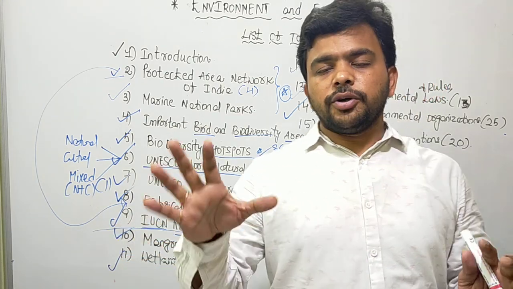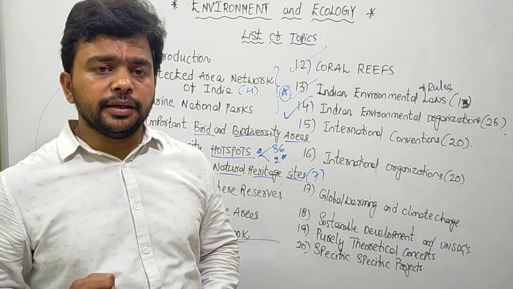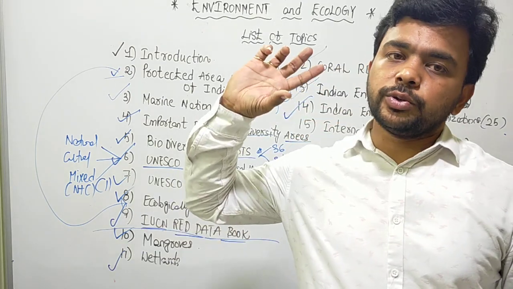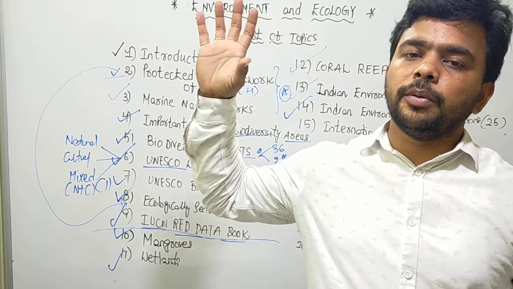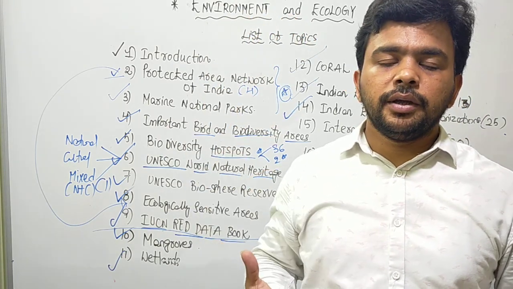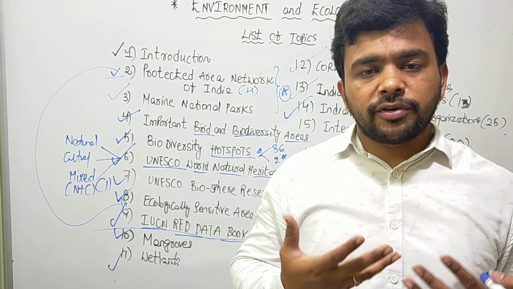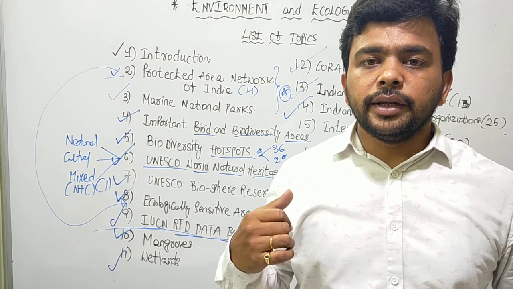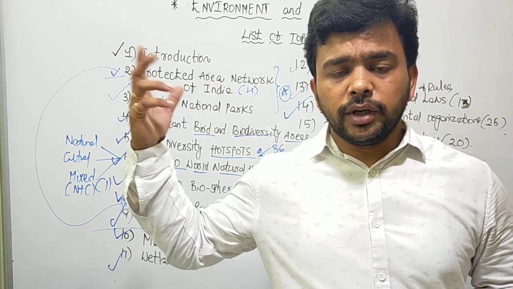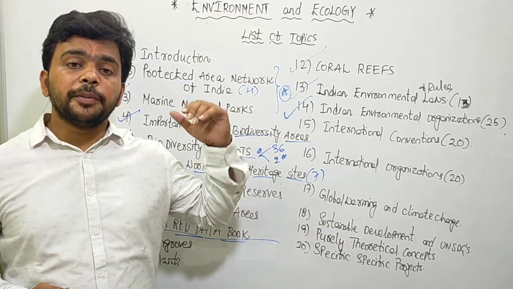No, not like that. Since you are writing for the mains, this subject we have to understand in detail. You have to start the discussion from the origin of the ozone layer: exactly how the ozone layer was formed in the Earth's atmosphere, when it happened, what the process is, the photolysis reaction, how oxygen came into the Earth's atmosphere from plants, and after the formation of the ozone layer, how other species evolved on planet Earth, higher mammals including humans. What are the present threats faced by this ozone layer?